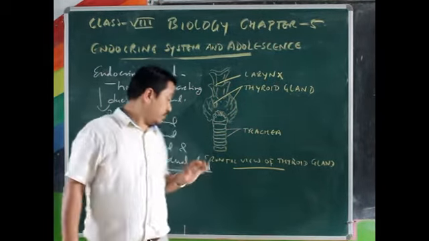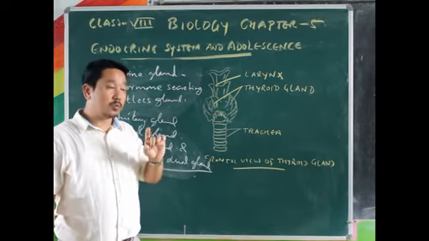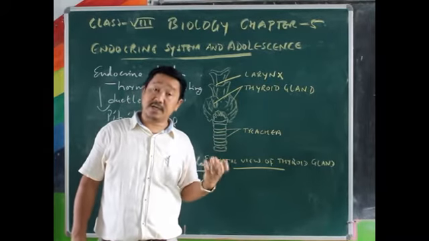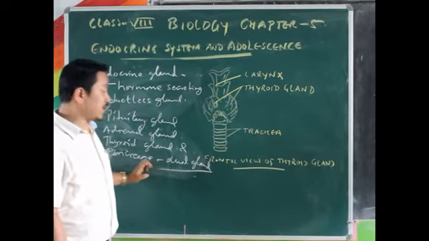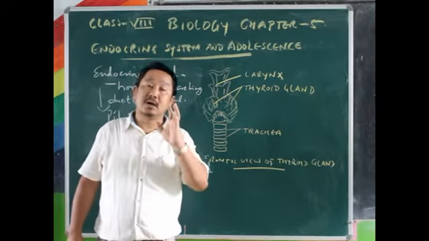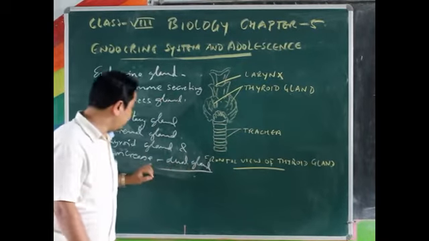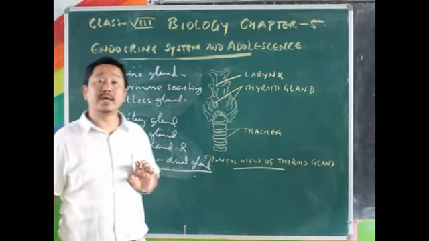Your pancreas contains exocrine gland which secretes pancreatic juice needed for digestion of food, and it also contains endocrine gland, a group of cells responsible for secreting the hormones also. Alright, so both are found in the same organ called pancreas, so it is also called a dual gland.